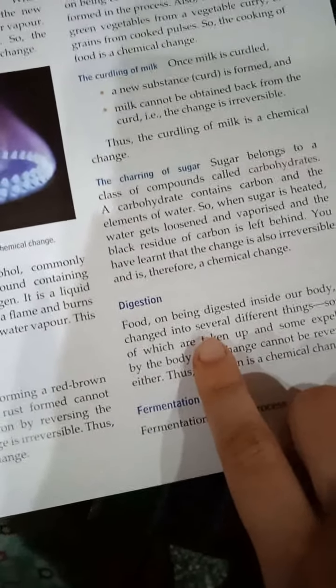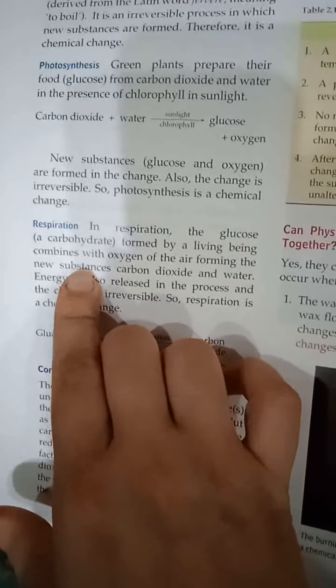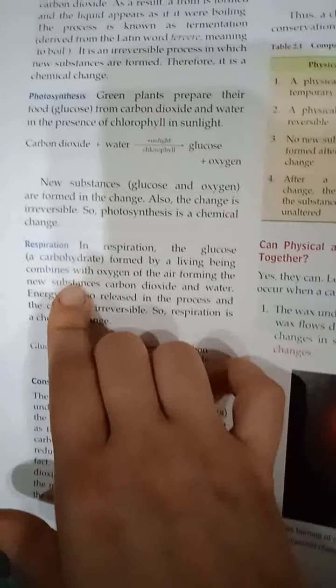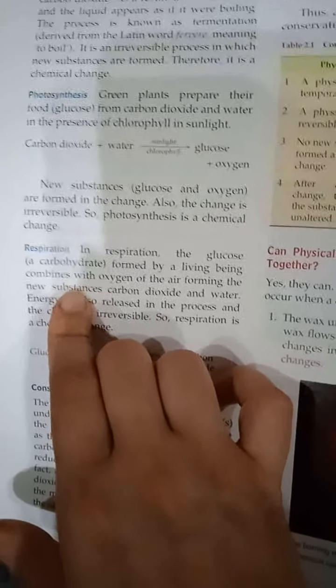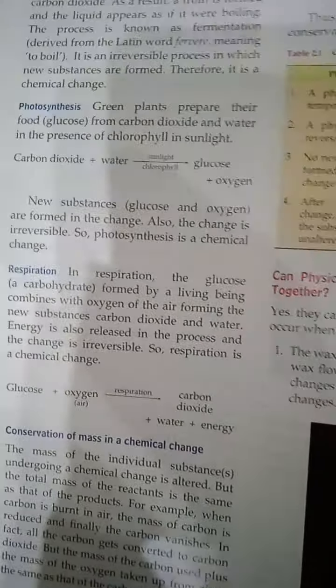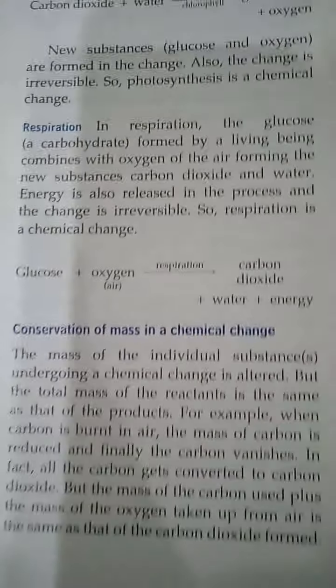Sixth one is digestion. Seventh, fermentation. Next is photosynthesis, and the last one is respiration. So these all are the examples of chemical changes in which new substances are being formed and the changes are irreversible. Keep in mind all these chemical changes.